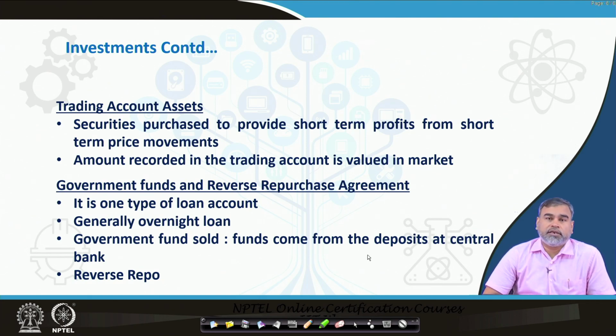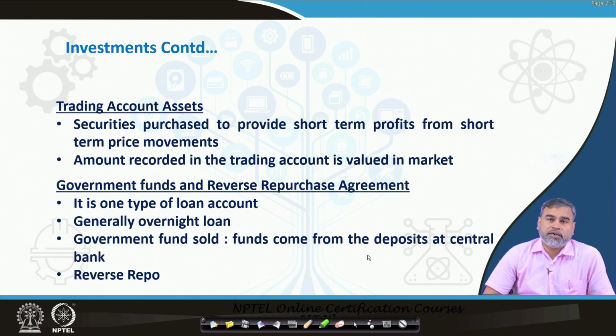These are valued in the market, so the value of this particular asset changes frequently on the basis of the market price of the stock. Overall, the commercial banks also invest money in the equity market through their trading account, and the value of those assets is always subject to market fluctuations.